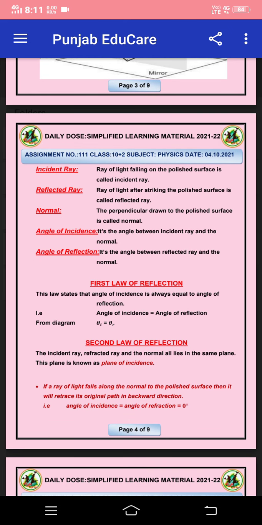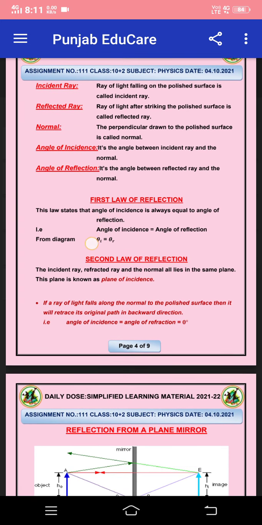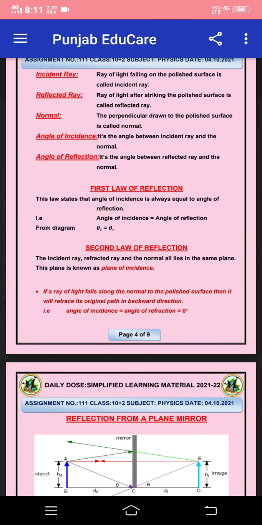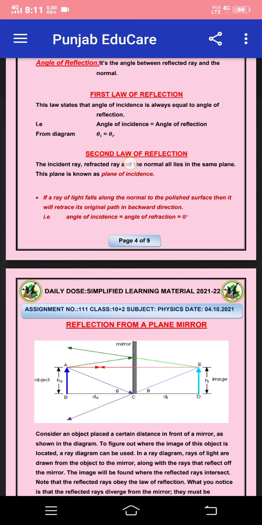First law of reflection. This law states that the angle of incidence is always equal to the angle of reflection, theta i equal to theta r. Second law of reflection. The incident ray, reflected ray and the normal all lie on the same plane. This plane is called the plane of incidence. If a ray of light falls along the normal to the polished surface, then it will retrace its original path, its backward direction. Angle of incidence and angle of reflection are equal to 0.